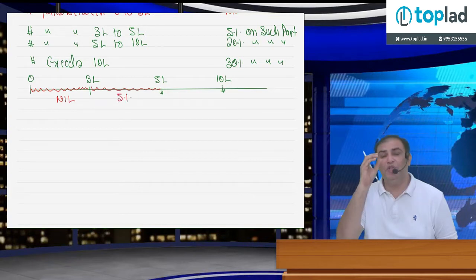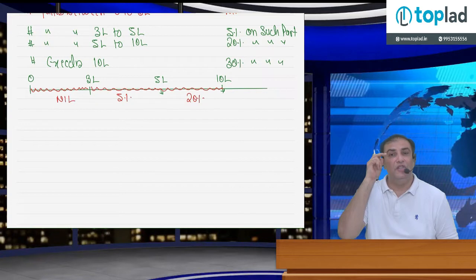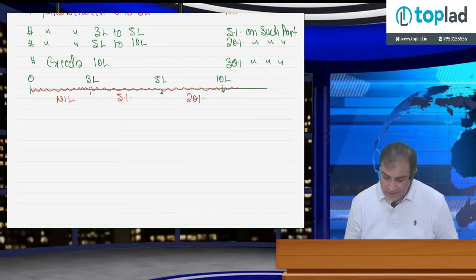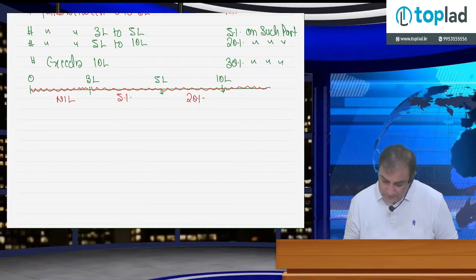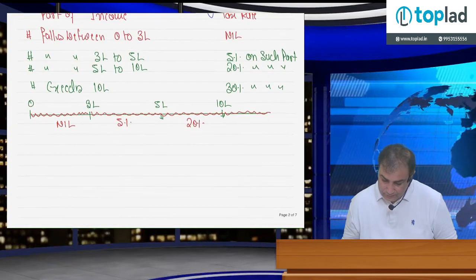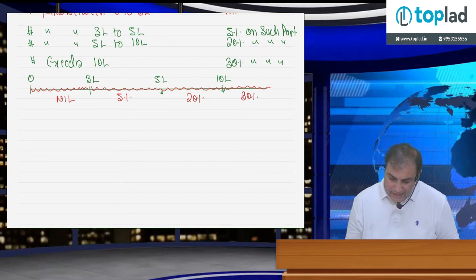Between 5 lakh to 10 lakh, tax rate is 20%. And the part of the income which falls after 10 lakh rupees, tax rate is 30%.